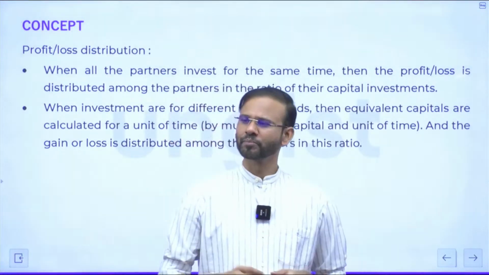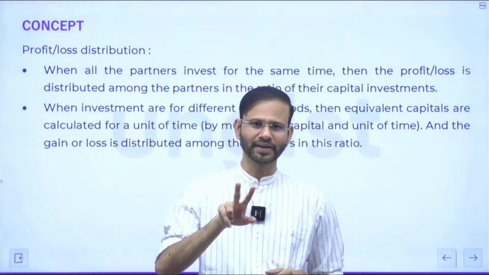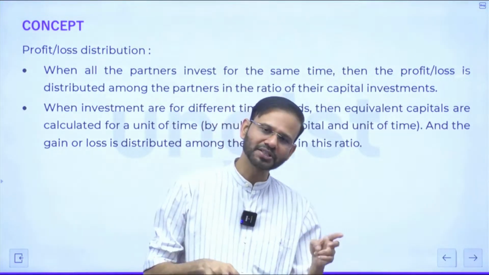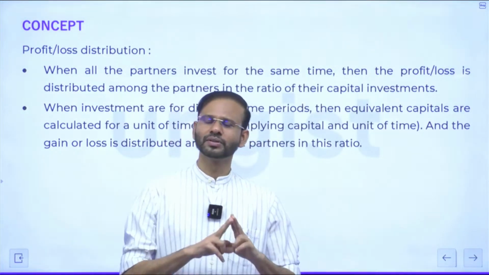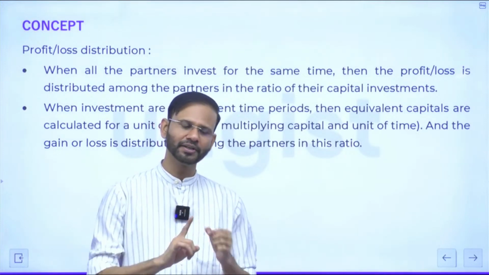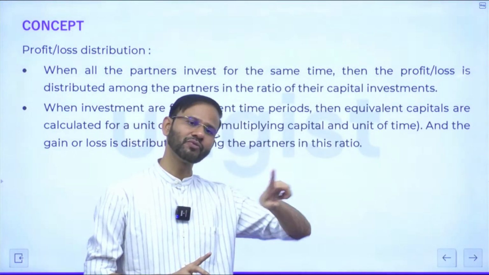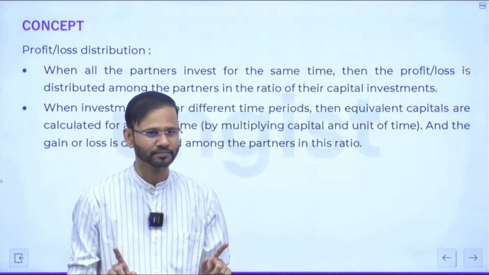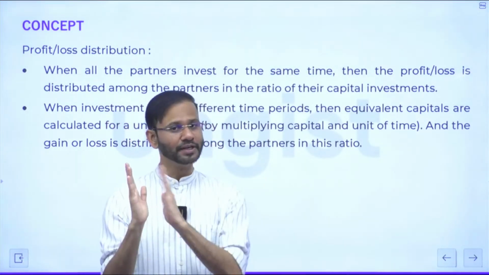For example, if I invested 10 rupees for 2 months, I repeat, if I invested 10 rupees for 2 months and my partner invested 20 rupees for 1 month, right? So the investment of both of us will be considered same. If I invested 10 rupees for 2 months and he invested 20 rupees for 1 month, then investment of both the partners will be considered equally. Correct? It means this is the investment into number of months.